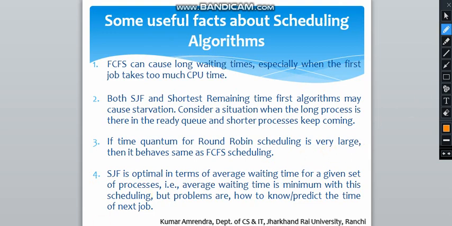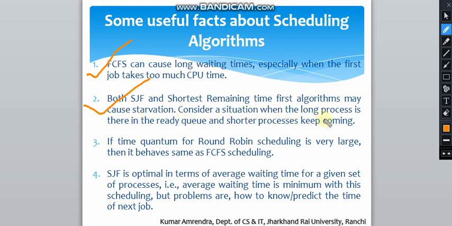So some useful facts about scheduling algorithm. This is very important. So FCFS can cause long waiting time, especially when the first job takes too much time. Okay, so both SJF and SRTF, that is the non-preemptive and preemptive SJF, may cause starvation.